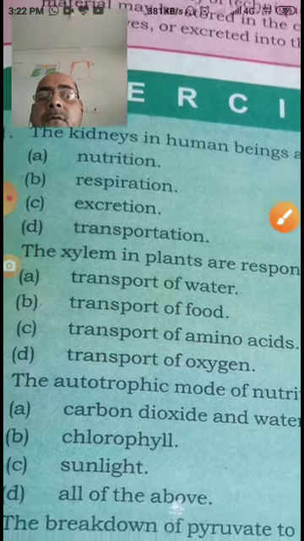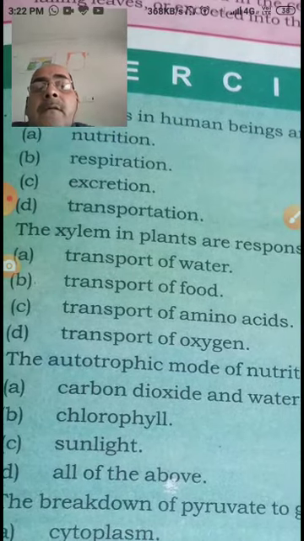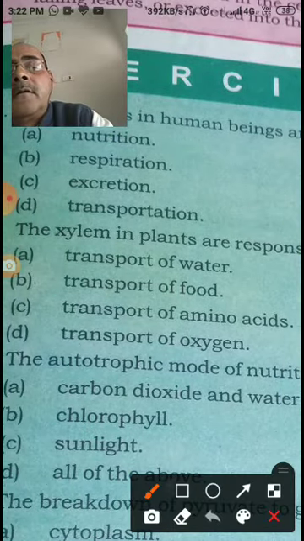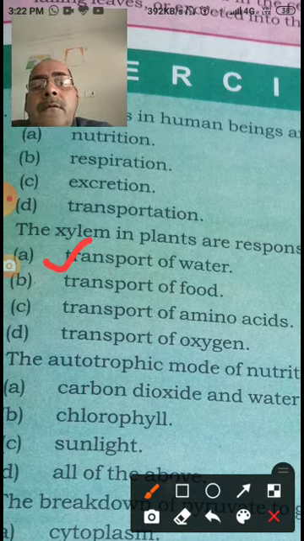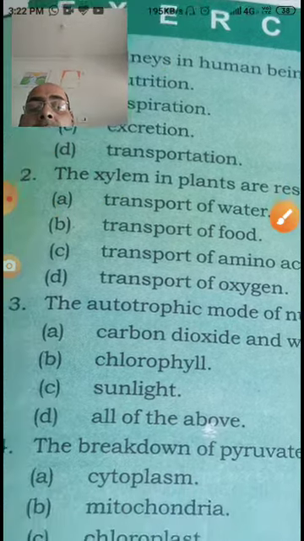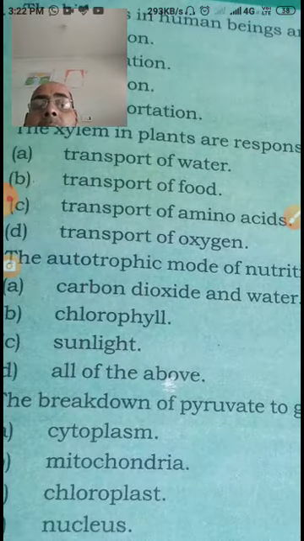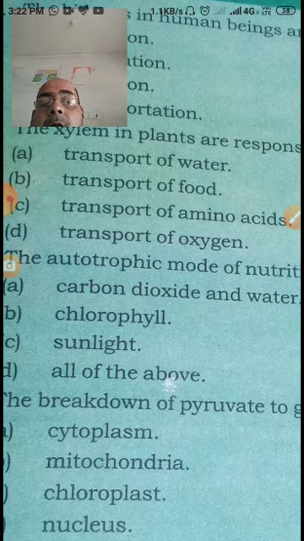Now come to the second question. The xylem in plants is responsible for, and the answer will be, the transport of water. Now come to the third question. The autotrophic mode of nutrition requires carbon dioxide, water, chlorophyll, and sunlight.